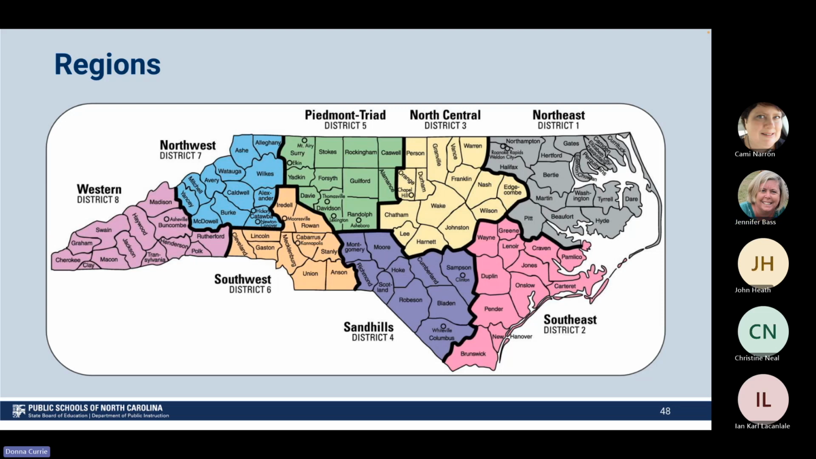One thing that DPI does is divide the state into regions. In order to complete our feedback form, you will need to know your region. So take a quick look at our North Carolina map, find your county, and look at what district or region it's in. You can see the Northeast district is District 1, Southeast is District 2. Pay attention to those districts because you will need that for our feedback form.